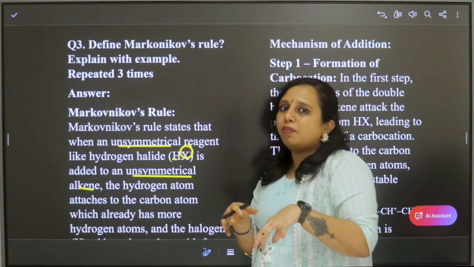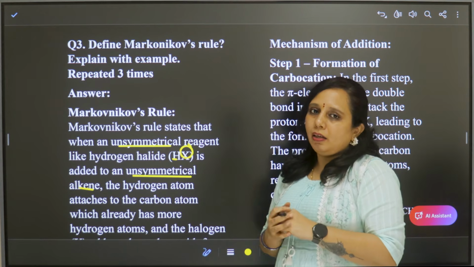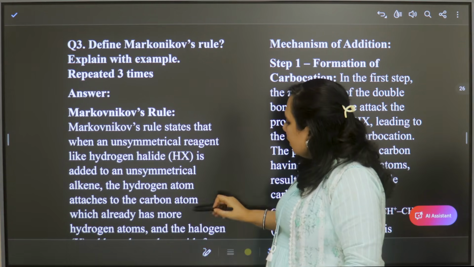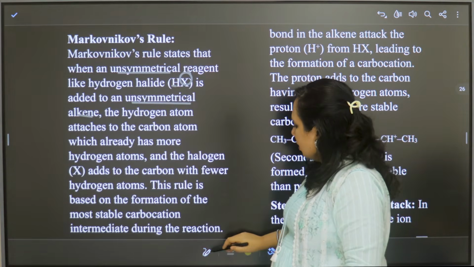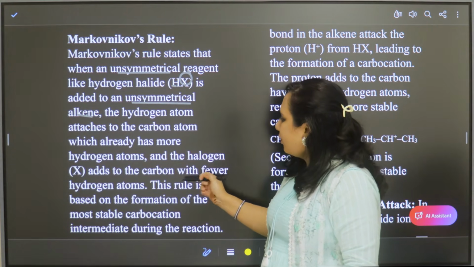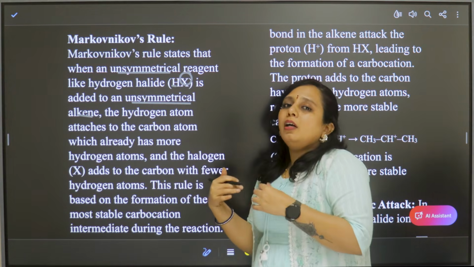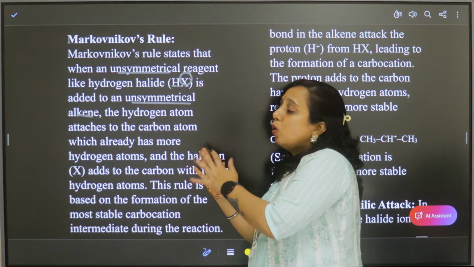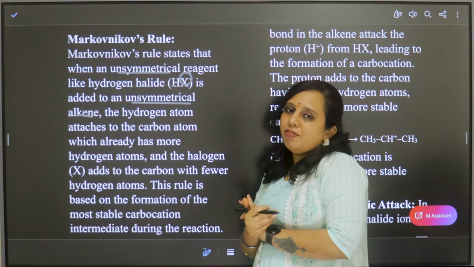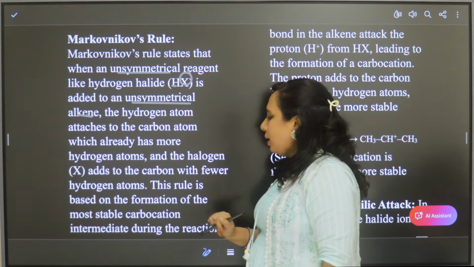Anti-Markovnikov, less number of substituents carbon will be attacked, but here it is more number of hydrogens. Now let us see. So the halogen atom adds to the carbon with fewer hydrogen atoms. Hydrogen is attached to the carbon with more number of hydrogens, and bromine will be attached to the carbon with less number of hydrogens. So this rule is based on the formation of most stable carbocation.